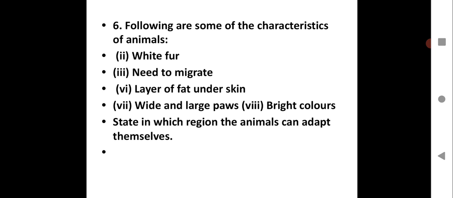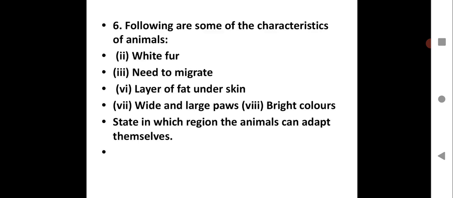Question number 6, following are some of the characteristics of animals. White fur, need to migrate, layer of fat under skin. Next, wide and large paws. Question number 8, bright colors, that we will not do, because the tropical region and all that we have not done that part. State in which region the animals can adapt themselves. So we are not doing bright colors here, and we have omitted some part of the question. We have done polar region.